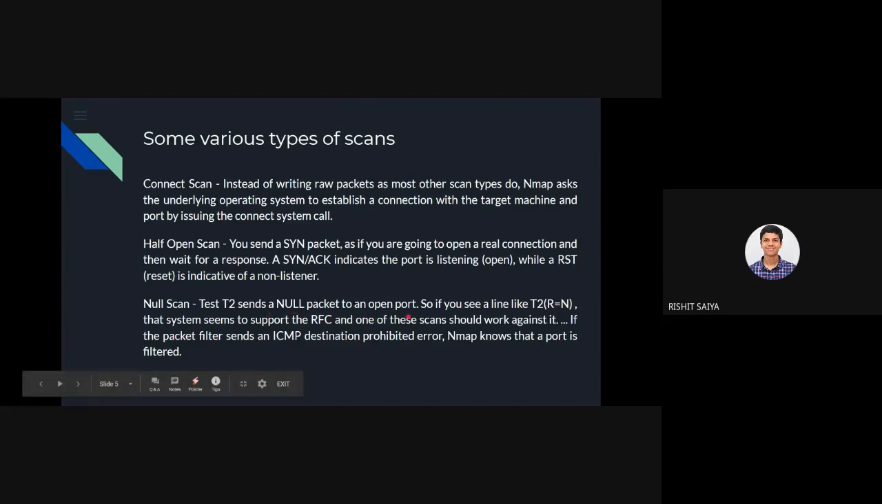If there is a port open, it will send that. So if you see a line like T2 R=N, that system seems to support the RFC, and one of the scans should work against it. If the packet filter sends an ICMP destination prohibited error, Nmap knows that the port is filtered. I wouldn't go that deep into this because I'm not that clear on it as well. But I read that these are the three basic scans, so I thought to perform them and see what I'm able to get.